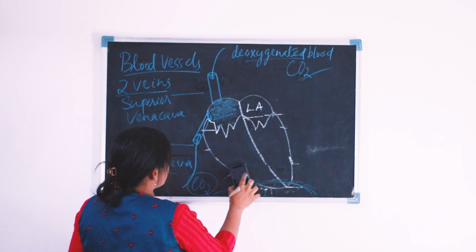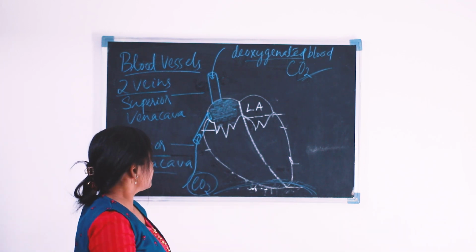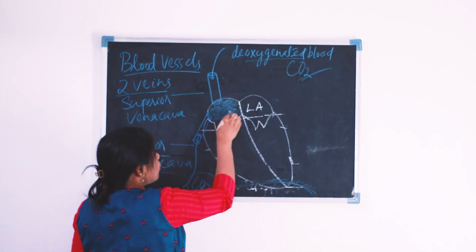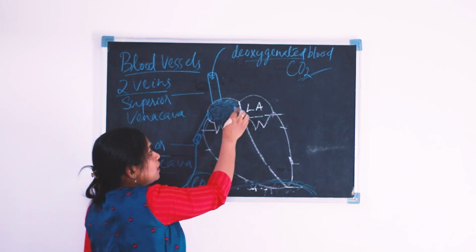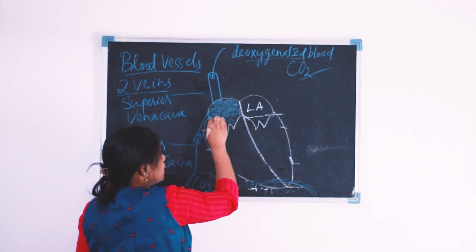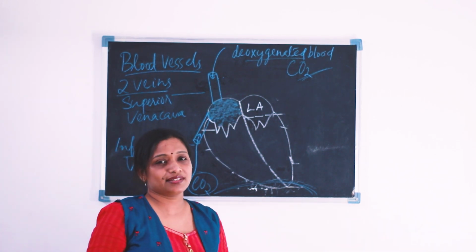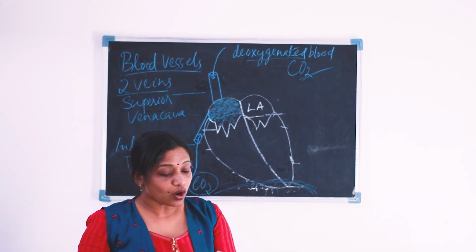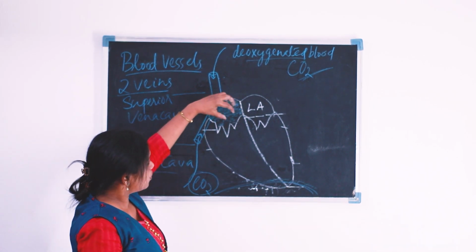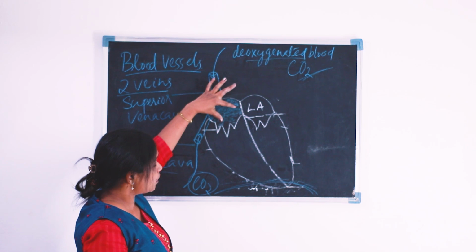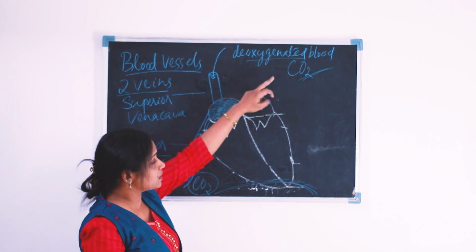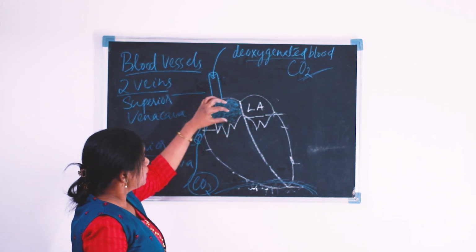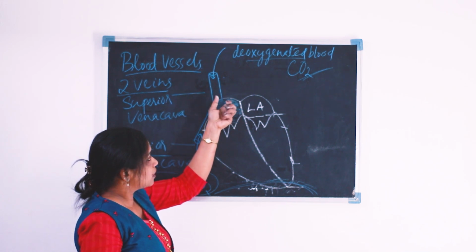Yes, dear students. Now this is our right auricle. The right auricle is now filled with impure blood or deoxygenated blood. When the right auricle is filled with the impure blood, the blood which is rich in carbon dioxide, it slightly starts expanding, and then the auricle starts contraction.